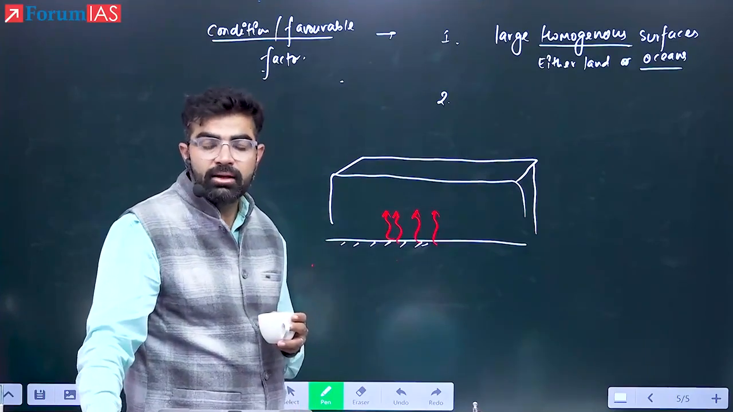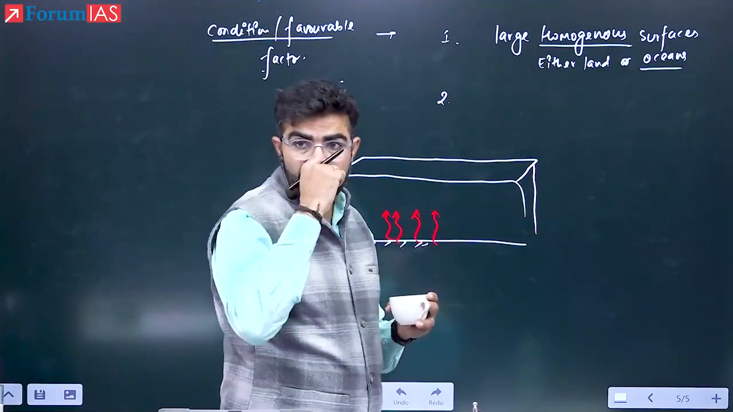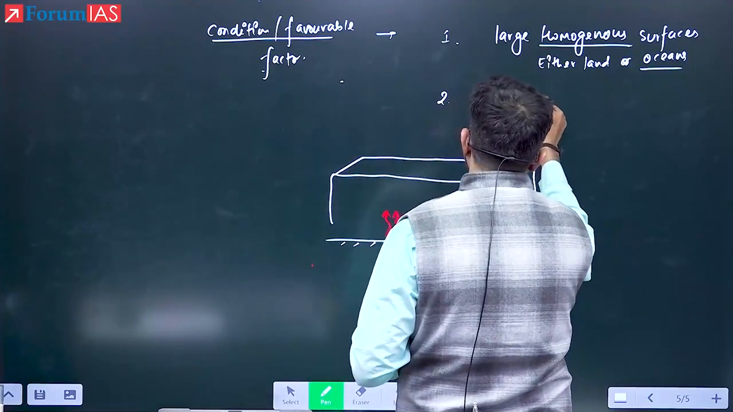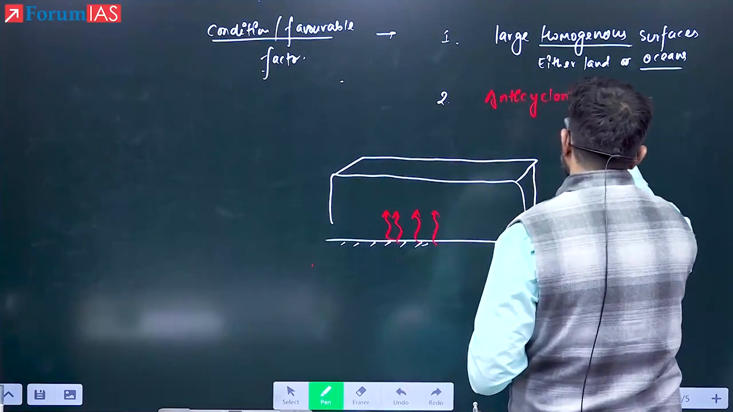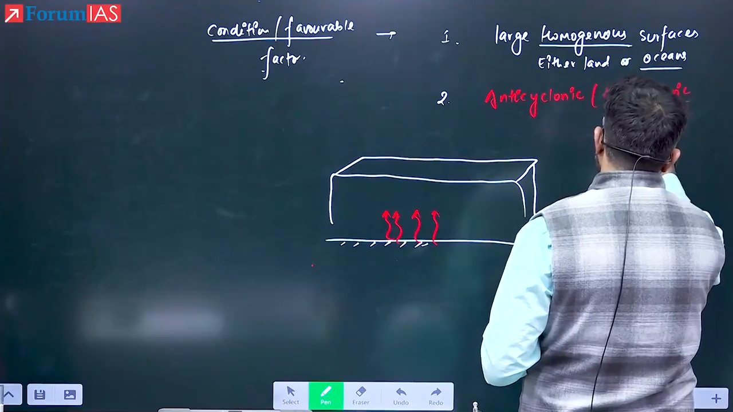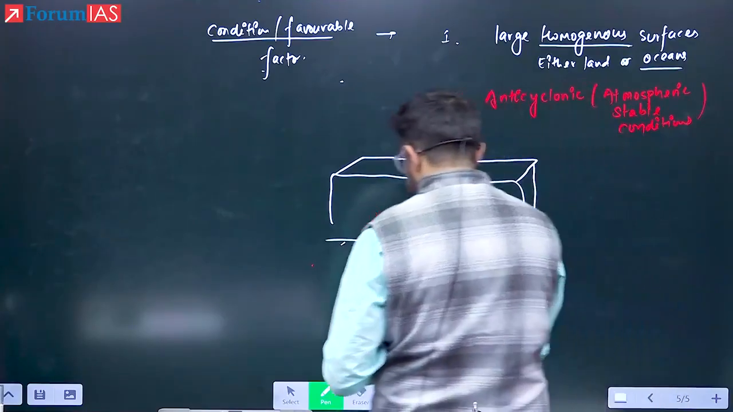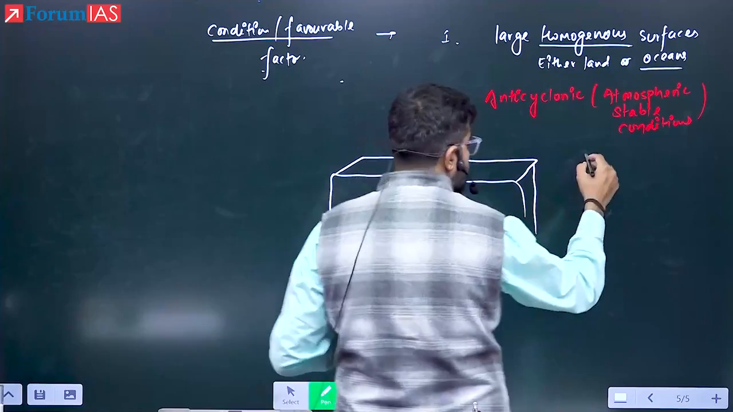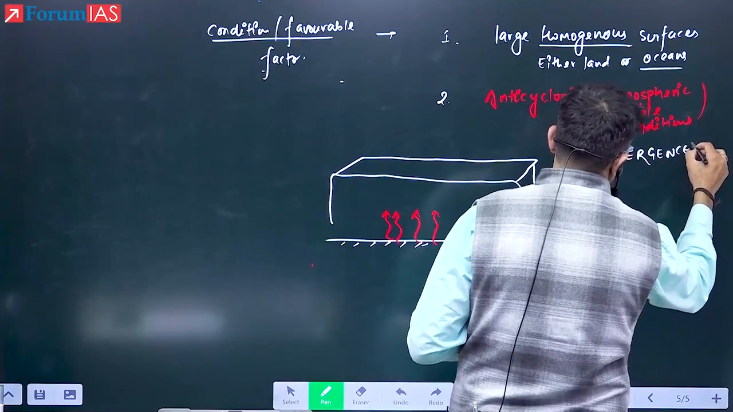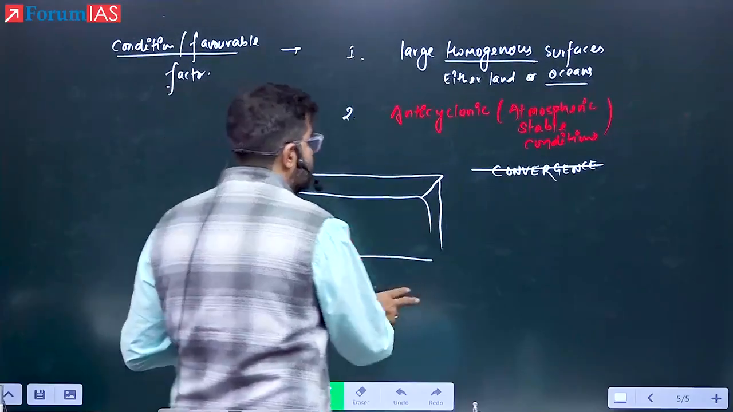And therefore, what is required? You need the absence of convection, or you need atmospheric stability. We need anticyclonic conditions. Second, we need anticyclonic conditions or atmospheric stable conditions, and convergence should not be there. Okay, please remember that. Convergence should not be there. Number two. Number three, see here.